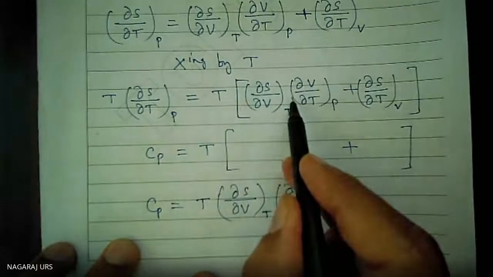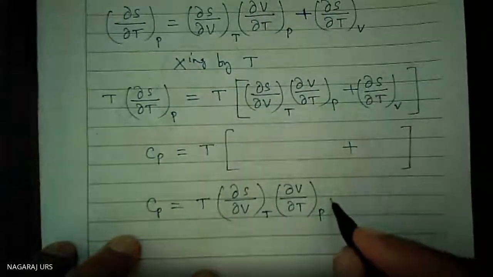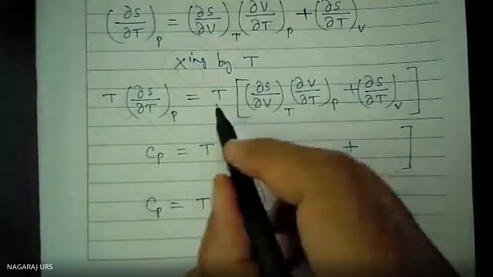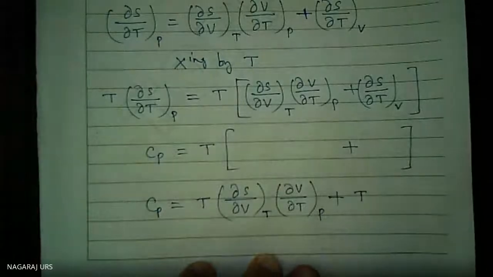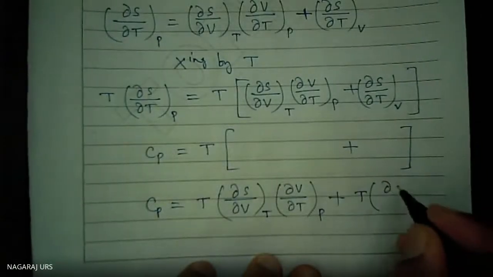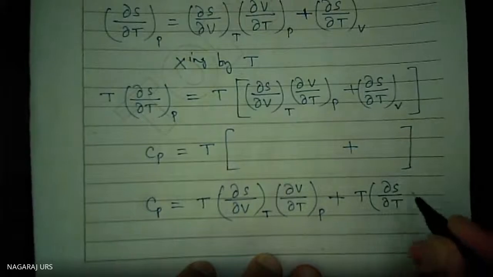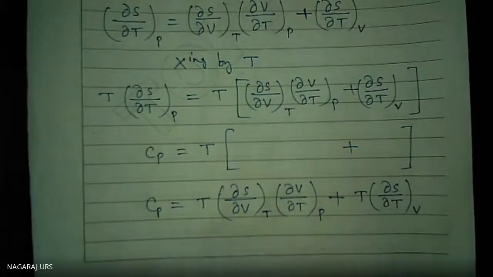Multiplying with T is finished. Next factor, plus T into del S by del T at constant volume.